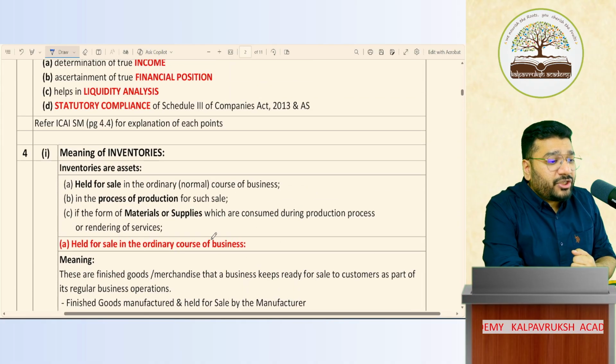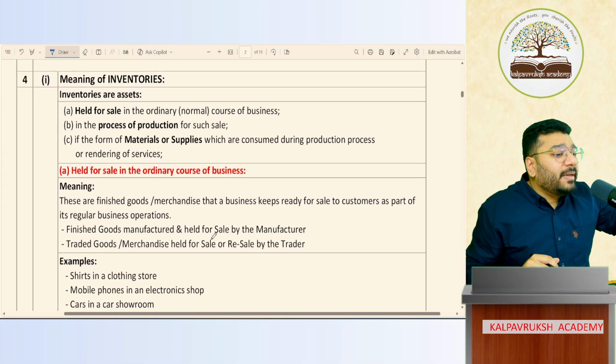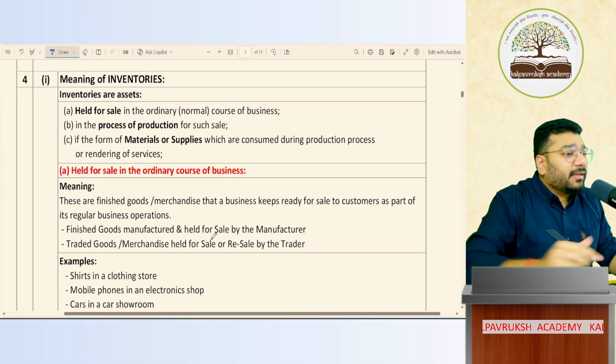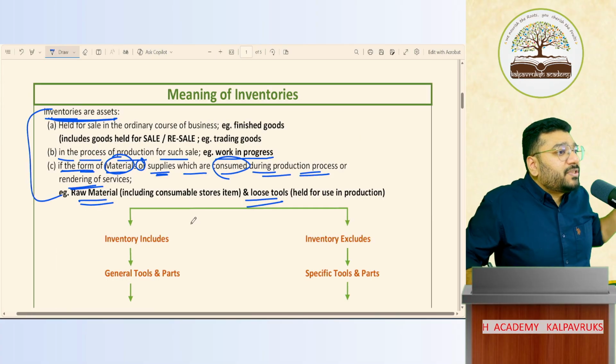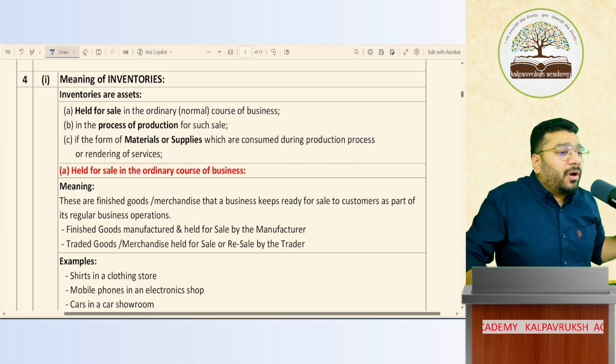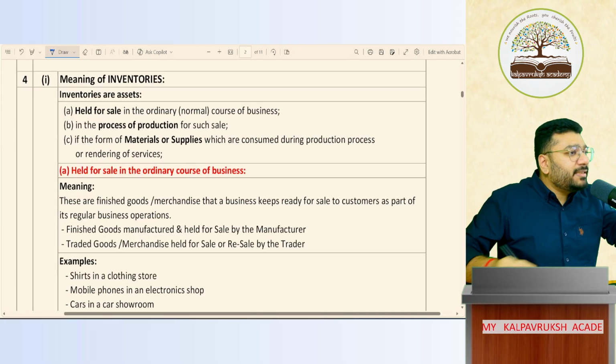If this is not sufficient, I've given one elaborated meaning in the theory. This is the entire in-depth theory part. This is the chart, and the chart is for quick revision. This is for detailed theory. Got it, not got it? I'll just read what is given here.